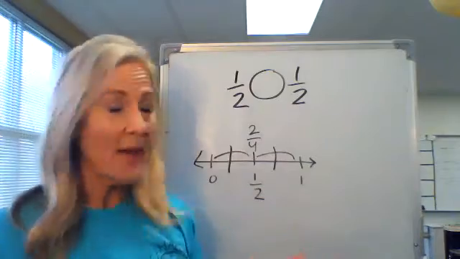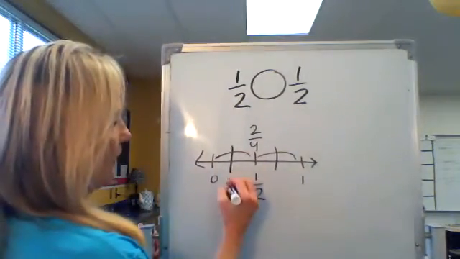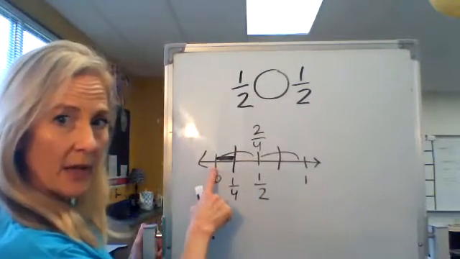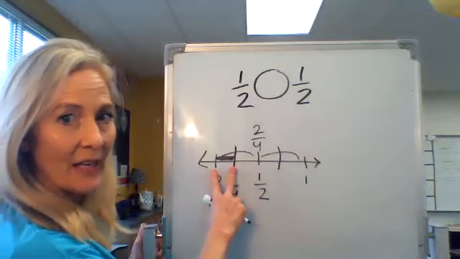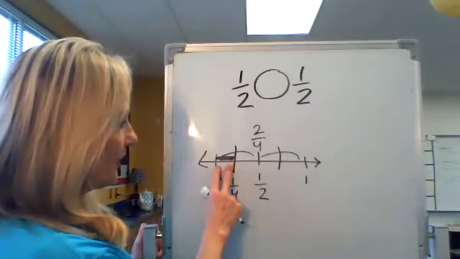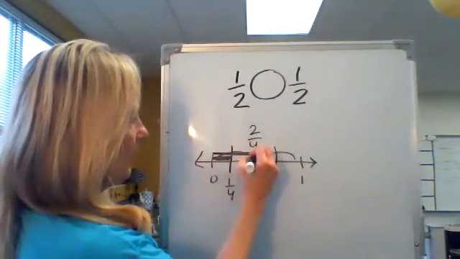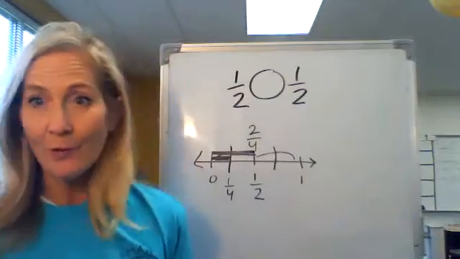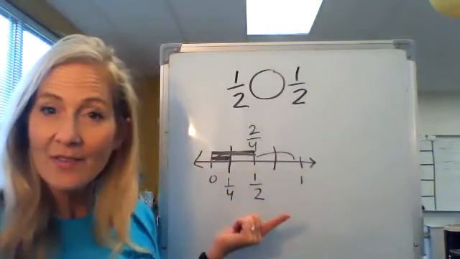Then we also learned how to compare fractions that represent different amounts. For instance, 1/4 from here to here. And remember, when we use the number line, they're not saying that line is 1/4. They're saying the distance from here to here is 1/4 of the whole thing. So 1/4, we could compare that amount to 1/2, which would be from there to there, right? We learned how to compare those two. What's more, 1/4 or 1/2? And we learned that 1/4 was less than having 1/2.